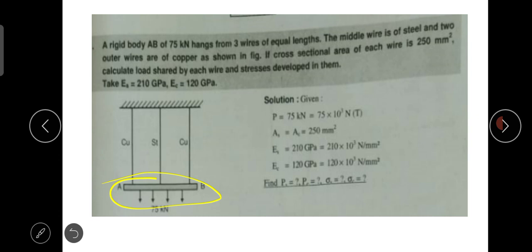Now we have to find the load PS, that is the load on the steel wire, and PC, the load on the copper wire. Also we have to find rho S, the stress on the steel wire, and rho C, the stress on the copper wire. So we have to find all this. Now by observing the figure, if we apply the 75 kilonewton load on the three wires, and the wires are of the same length, then the total elongation in the steel and copper wires must be the same.